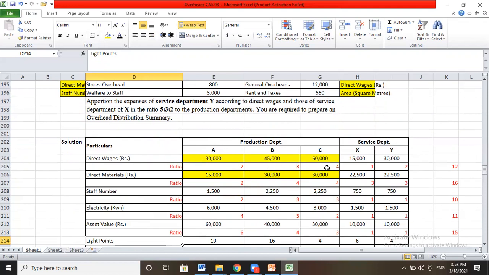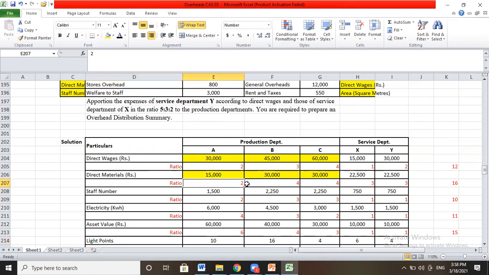Why did I color these blocks yellow? Because this amount will not be used as production department expenses, but this ratio will be used whenever required as per the proportion for direct wages. See here, general overhead will be distributed as per direct wages, so this ratio will be applied. Then in case of direct material, the store overheads will be distributed in this ratio only, and for that purpose we are doing this.